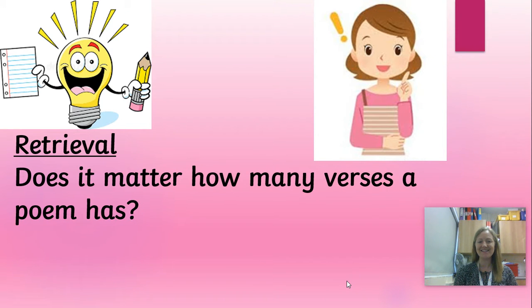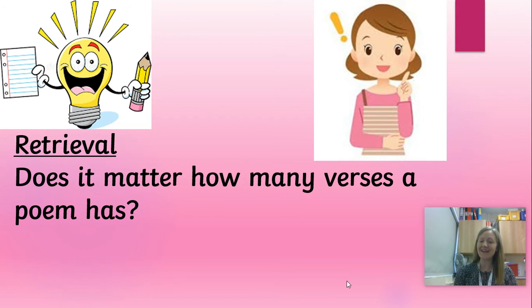Okay, retrieval exercise. Something that we might have learnt previously. I'm going to ask you today to get your thinking caps on and bring that right to the front of your memory and your mind. So does it matter how many verses a poem has? Does a poem have to only have one verse, 2 verses? Does it have to have 4 verses to be a poem? Or does it not matter?